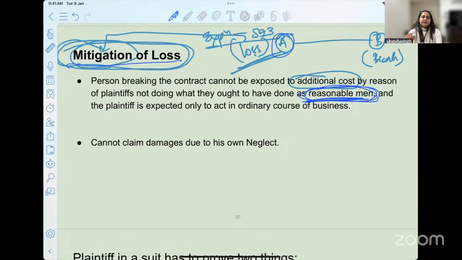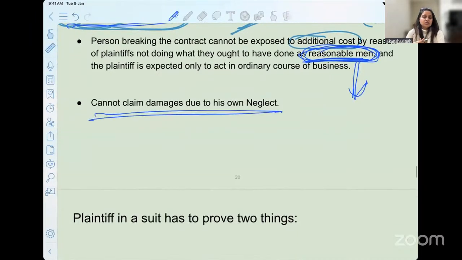When we meet in our classes, we will have one discussion on who is a reasonable prudent person. Why is this discussion important? You see tort law cases, contract law cases, criminal law cases as well. You always come across this term: a reasonable prudent person would have exercised this much private defense, or would have done this in the given situation to mitigate the loss. We must understand who this fictitious reasonable prudent person is, who keeps coming up in all the cases and discussions we see. And he cannot claim damages due to his own neglect.